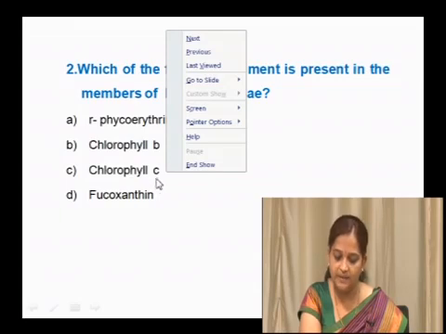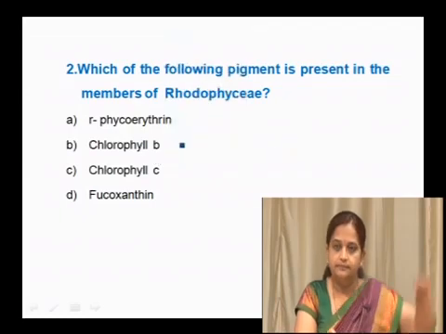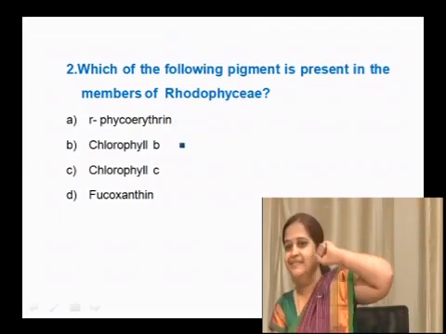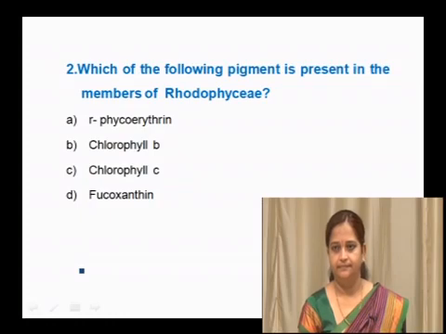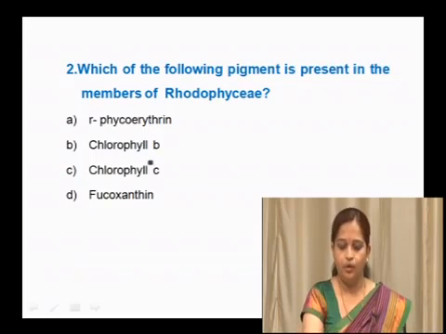Chlorophyll C is also present in brown algae, and chlorophyll B is present in Chlorophyceae members.